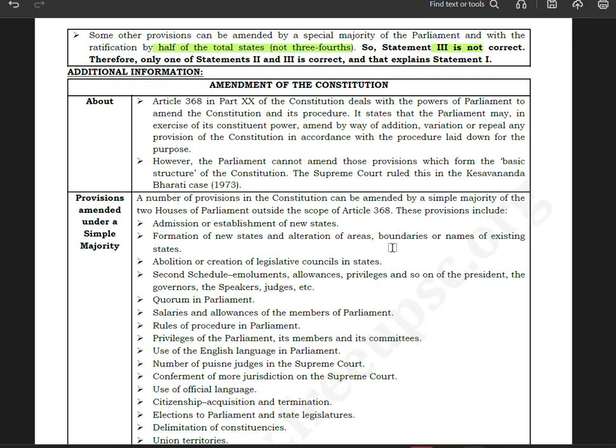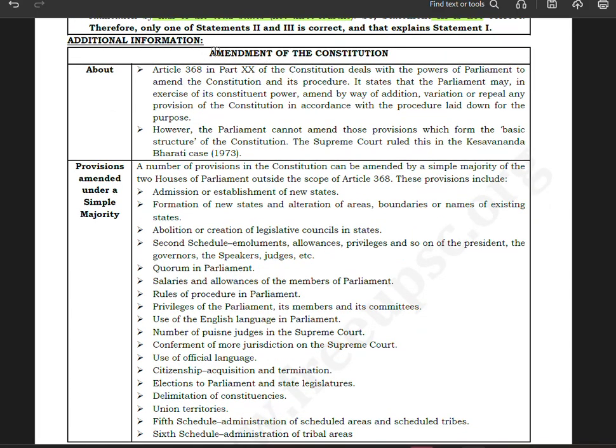Now, additional information about amendment of the constitution. Let us understand. Article 368 in Part 20 of the Constitution deals with the powers of Parliament to amend the Constitution and its procedure. The Parliament may, in exercise of its constituent power, amend by way of addition, variation, or repeal any provision of the Constitution in accordance with the procedure laid down for this purpose. However, the Parliament cannot amend those provisions which form the basic structure of the Constitution. The Supreme Court ruled this in the Kesavananda Bharati case, 1973.